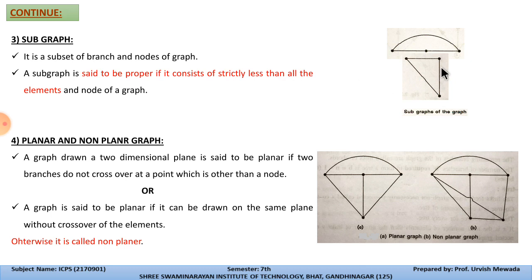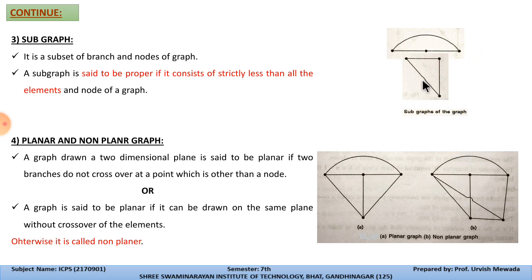And fewer elements: we have 6 elements, so over here we have taken 3 elements, and over here we have 3 elements, so it is less than the total elements present in the graph diagram. So this is the subgraph of that particular network. We are writing the definitions of graph theory because when we solve examples related to graph theory, we will follow the same steps to solve any complex network with the help of graph theory.